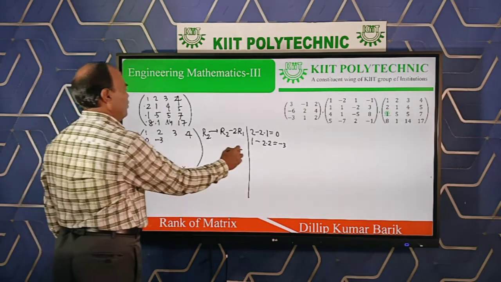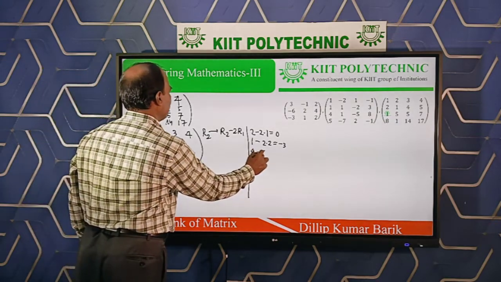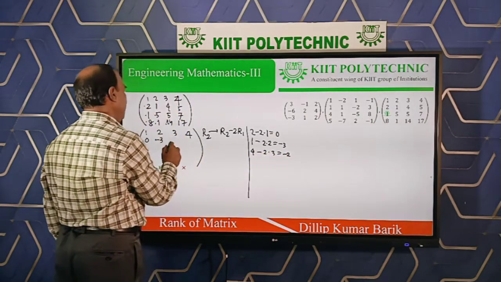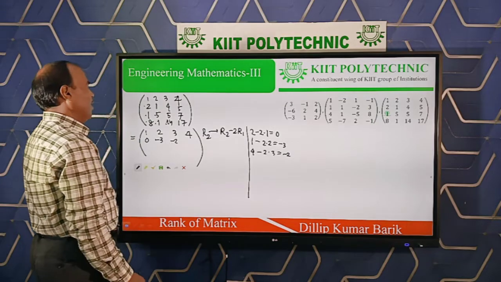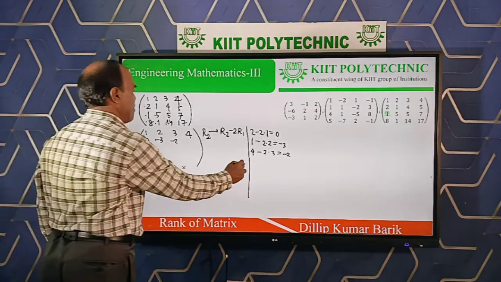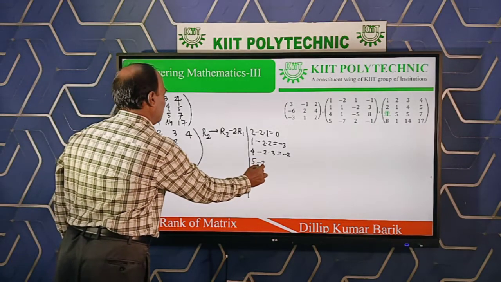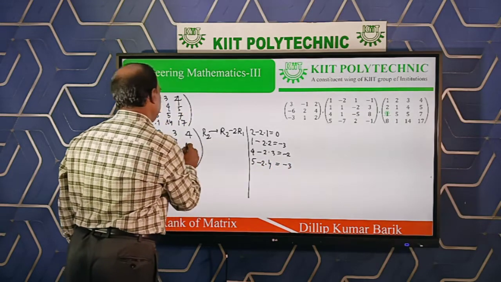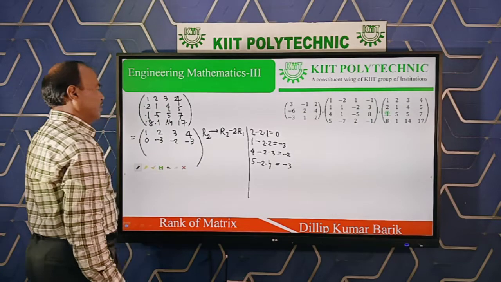Next 4 minus 2 into 3, 6, it is now minus 2. Here is minus 2. And 5 minus 2 into 4, 8, 5 minus 8 is again minus 3. Here is minus 3. Completed.